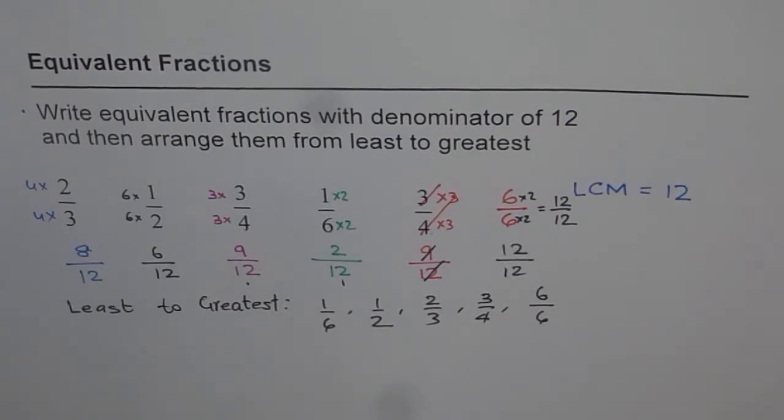So that is how you can arrange your fractions from least to greatest. The trick here is you have to find the least common multiple, which could be the denominator, and then write all fractions as equivalent fractions with that denominator. Then compare with numerators and write down your answer. So that is how you can arrange fractions with different types of denominators in a particular order from least to greatest. Okay? Thank you.